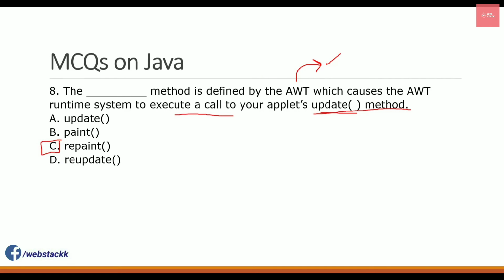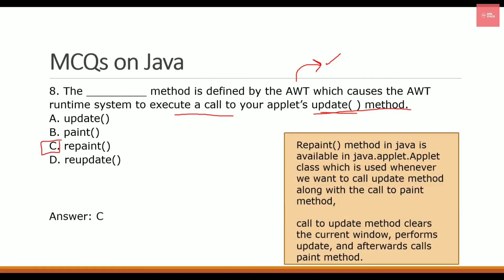So the answer is C for this question, and the repaint method in Java is actually available in the applet class, which is used whenever we want to call the update method along with the call to the paint method. That means it will repaint your applet window. The update method will actually clear the current window and perform the update, and after that it will call the paint method again. So this is the work of repaint, and behind the scenes it is calling the update method.